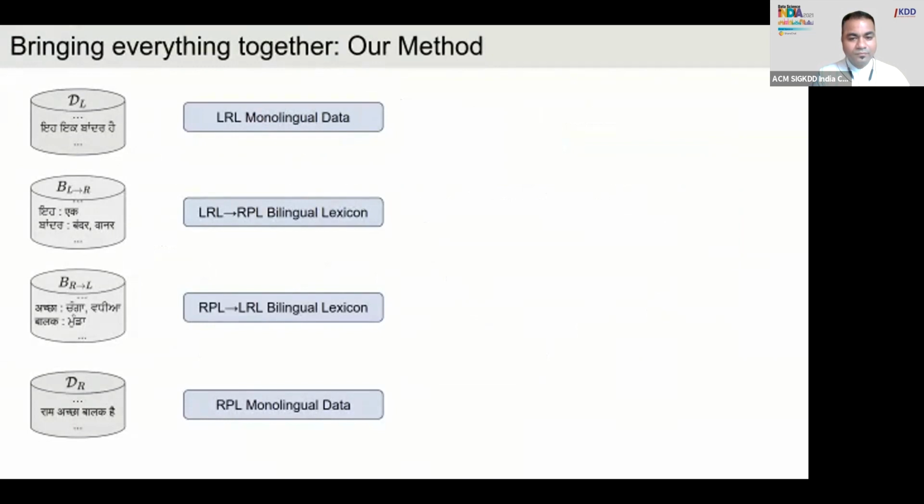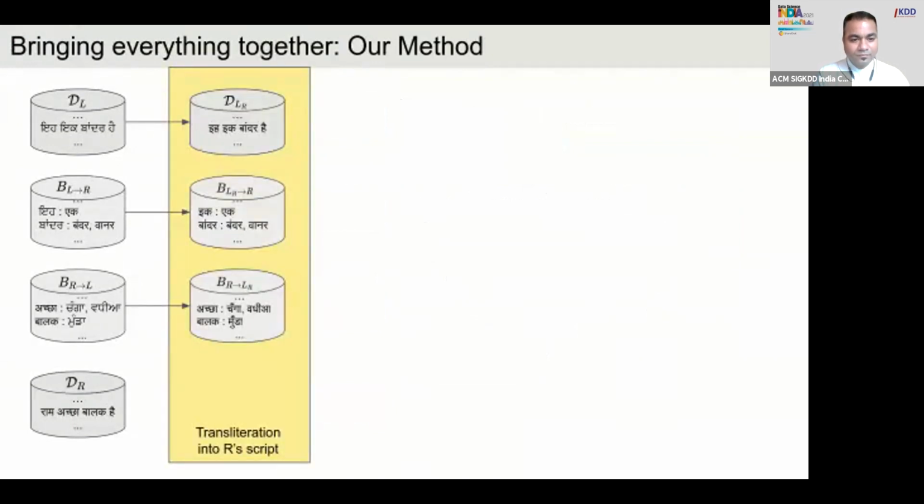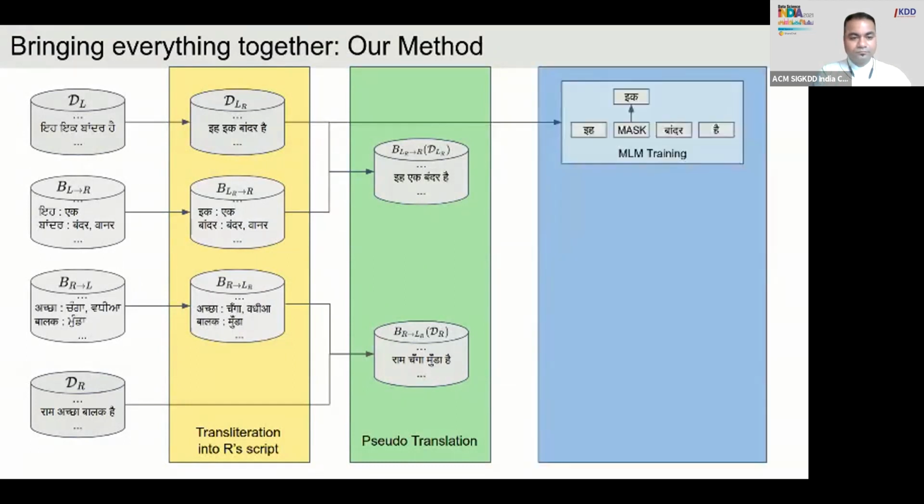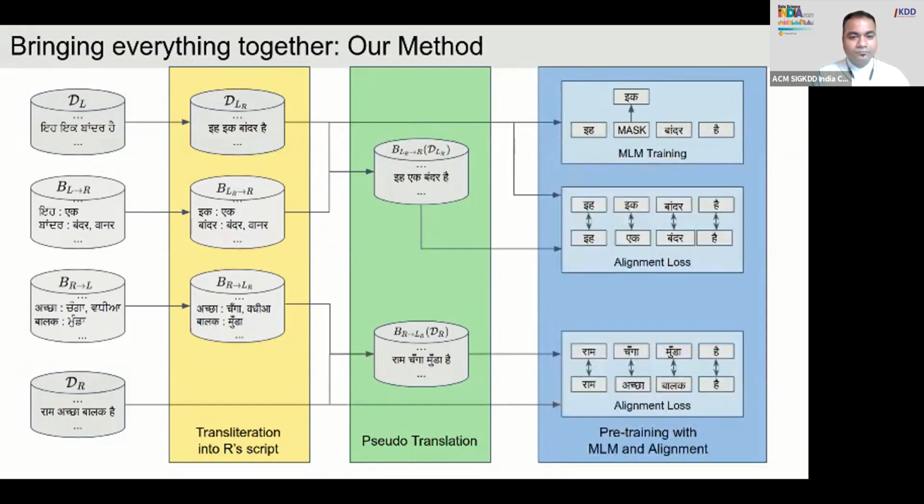Given all the resources that we have, we first transliterate them into the script of the RPL, and then using the monolingual data and the corresponding bilingual lexicons, we generate pseudo translation, which are just word by word replacements using the bilingual lexicons. And then we first perform MLM pre-training using the LRL monolingual data, and then using the monolingual data and the corresponding bilingual lexicons, we perform alignment loss, which is just MSE loss to bring the contextual embeddings of the corresponding words together.